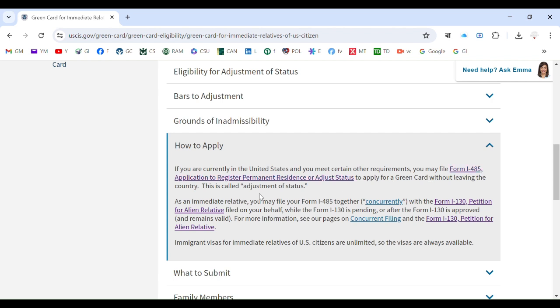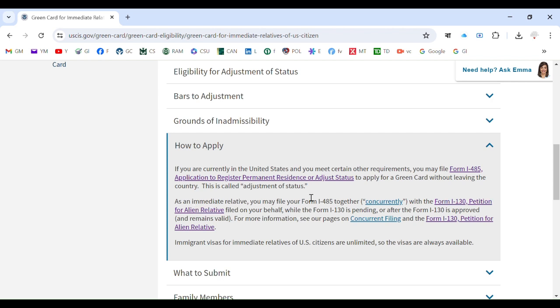So as an immediate relative, you may file your Form I-485 together or concurrently with the Form I-130, petition for alien relative, filed on your behalf, while the Form I-130 is pending or after the Form I-130 is approved and remains valid. Now try to understand what it says.